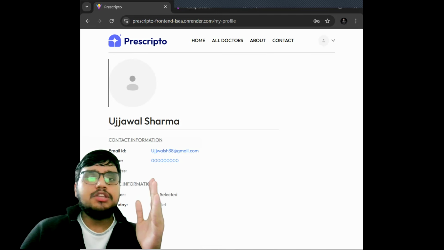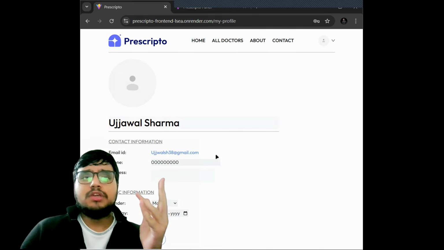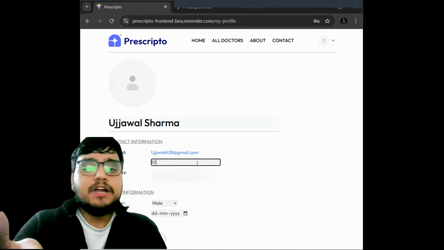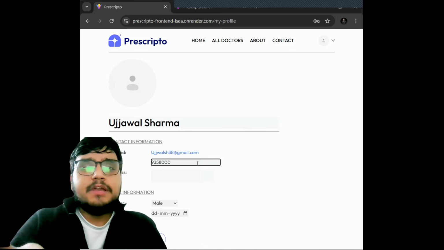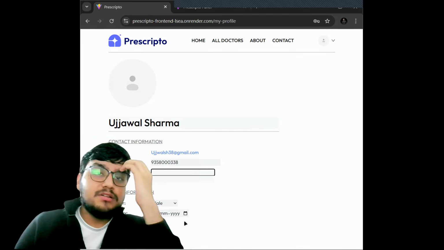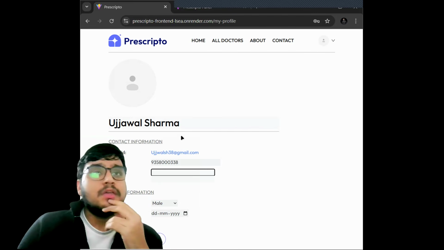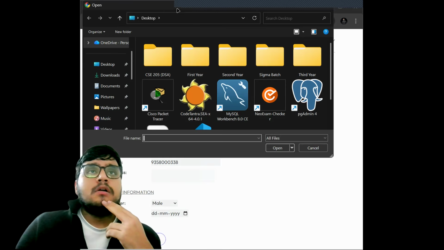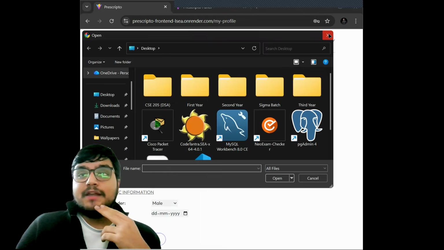And if you want, you can edit your profile too. You can change your email, you can add your number. Suppose I want to add my number, I will simply add my number here. You can add your address too, your gender and other basic details. You can also add your profile picture if you want, but I don't want to add it now.